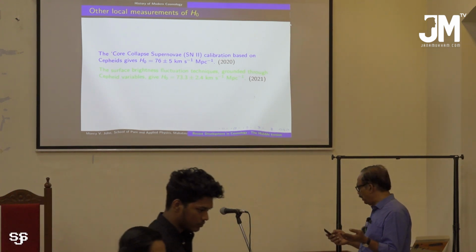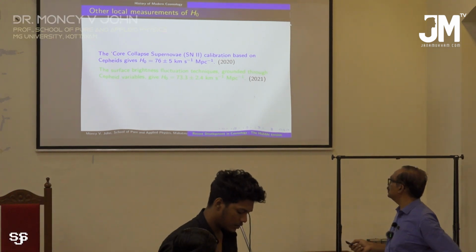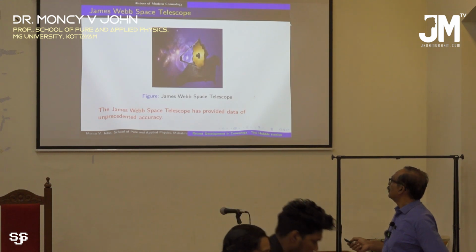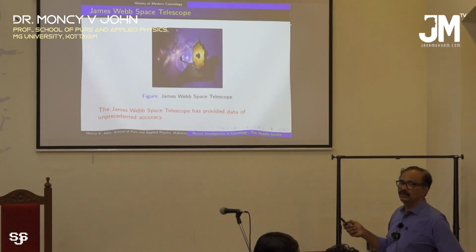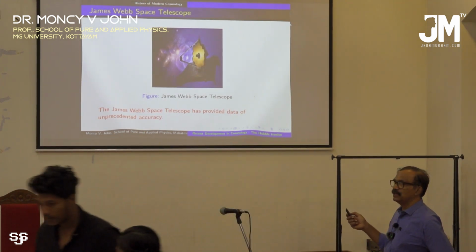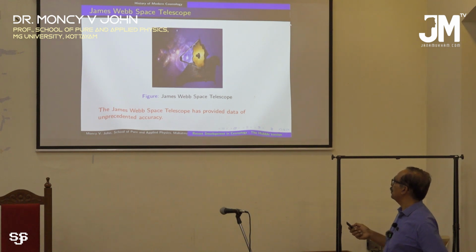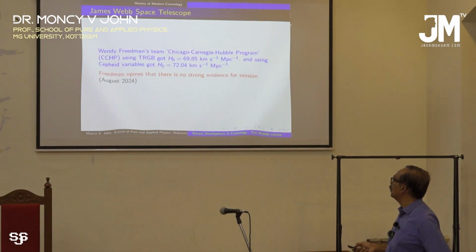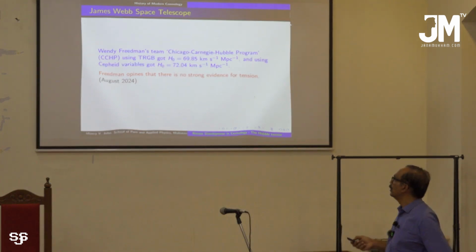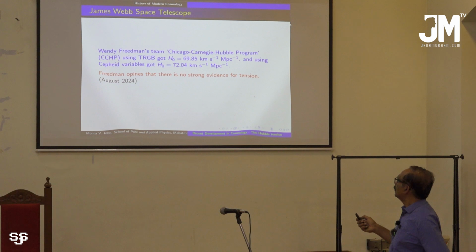So the takeaway point I want to bring is this. Lastly, we have to mention the recent launching of the James Webb Space Telescope. The James Webb Space Telescope was also used to obtain values of H naught. The team of Wendy Friedman got a value of 69.85 km per second per megaparsec.